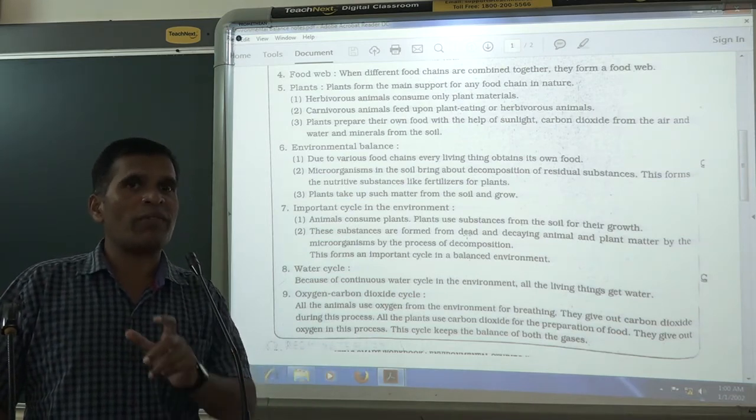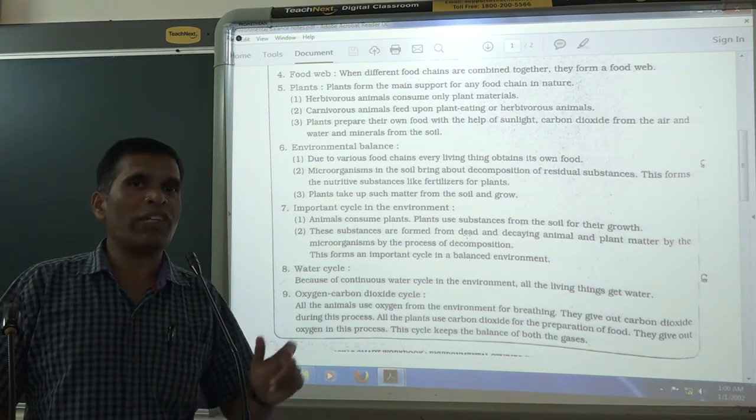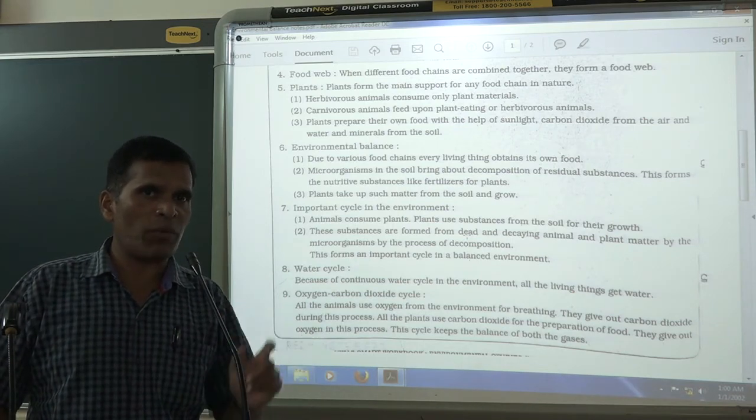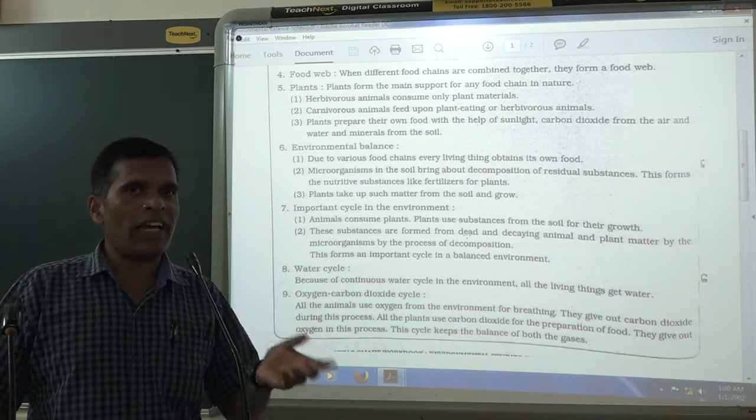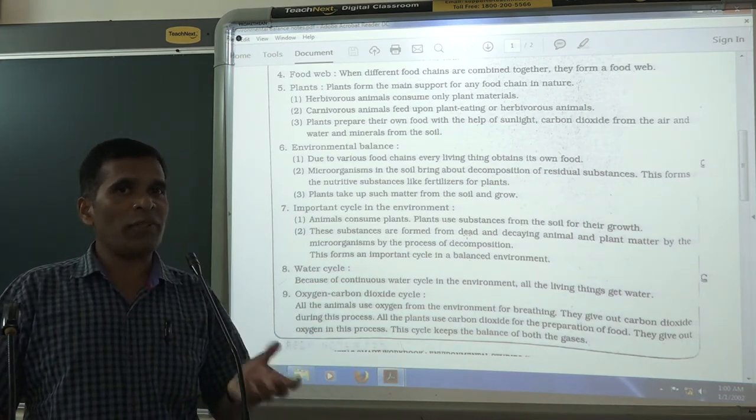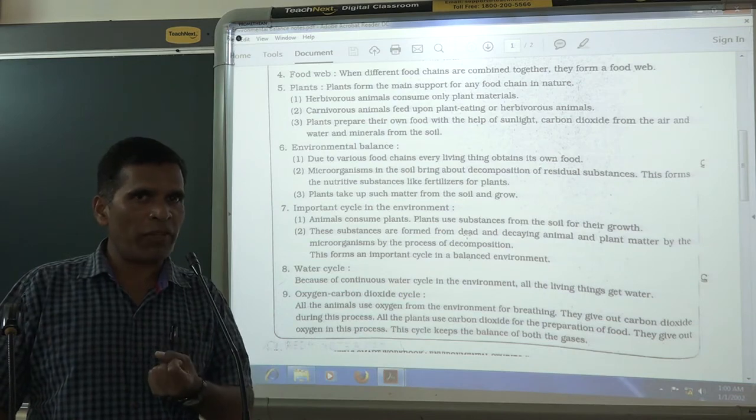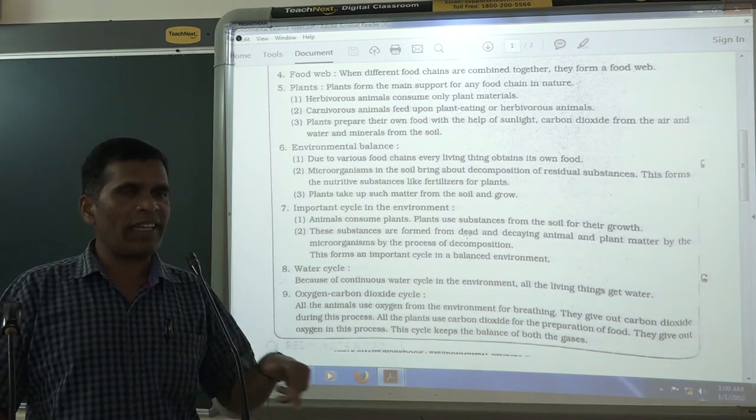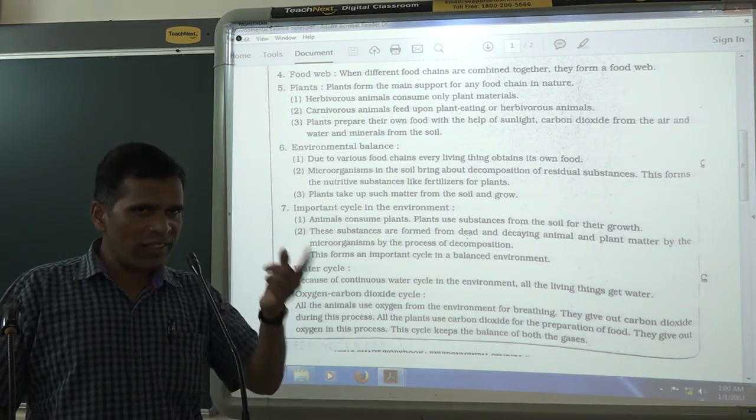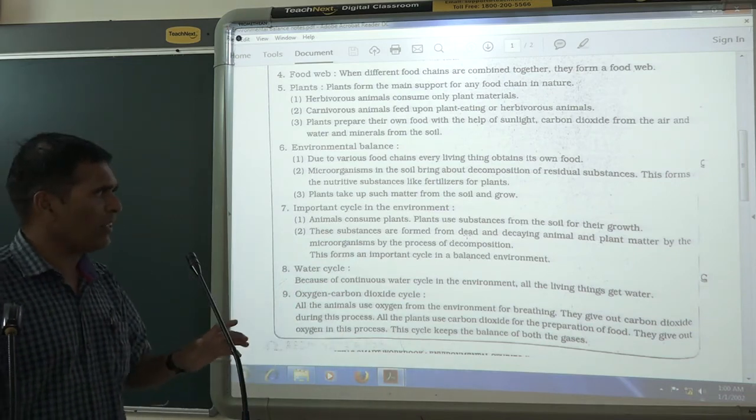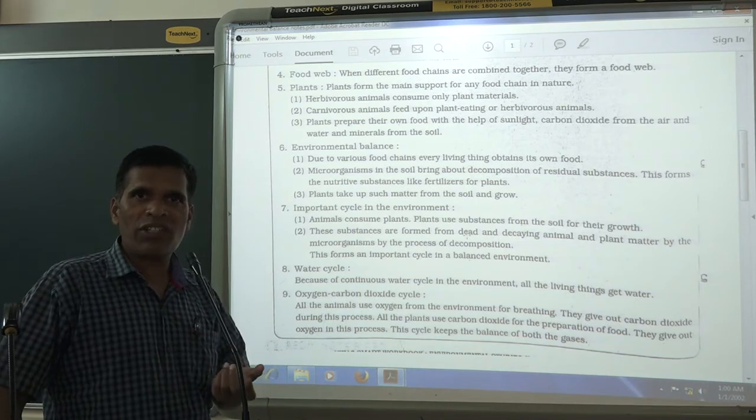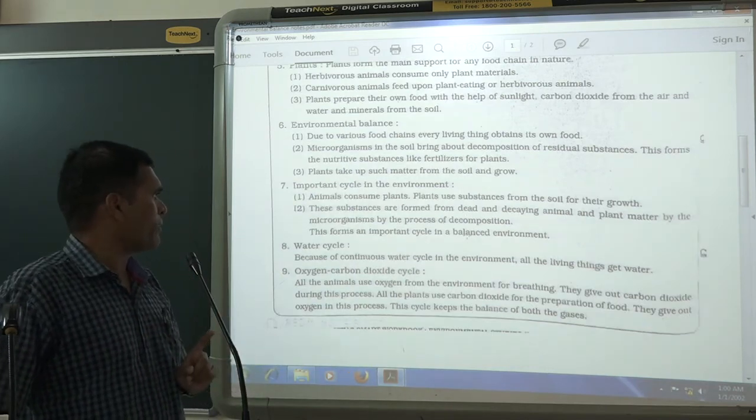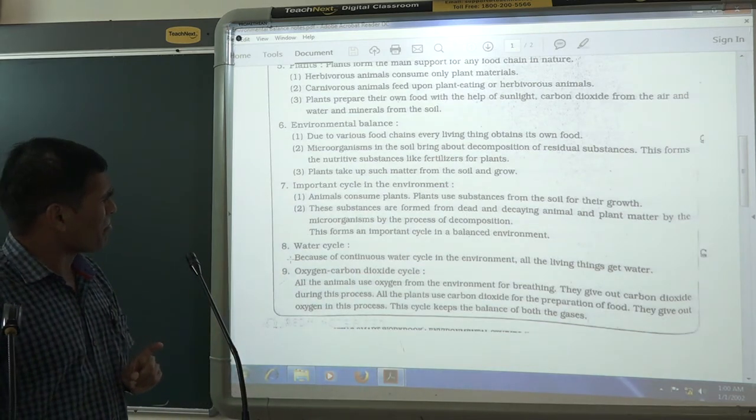If microorganisms were not there, what would happen then? Who would decompose their bodies? Microorganisms decompose their bodies, they mix in the soil and a new substance forms, that is manure or fertilizer, and again the plants use it, and this cycle goes on. That's why nature is cleaned. Who cleans the nature? Microorganisms. Remember that.